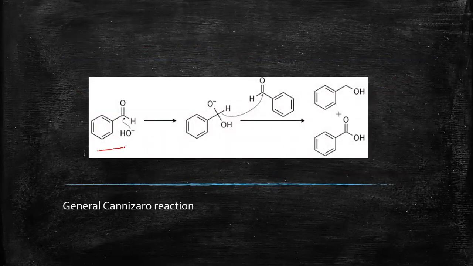Here you can see the benzaldehyde, which has no alpha hydrogen on the carbon next to the carbonyl carbon. If hydrogen would be present, this compound can't take part in Cannizzaro reaction. So here is no alpha hydrogen in this compound. It would convert, going through an intermediate, into primary alcohol and carboxylic acid.